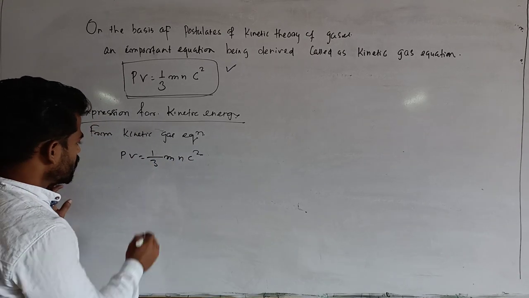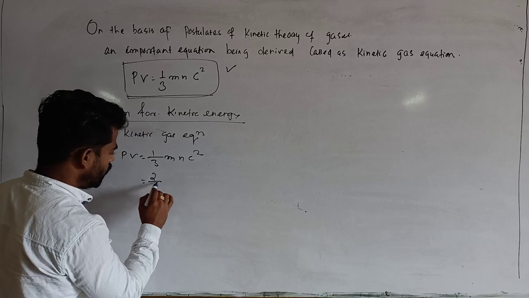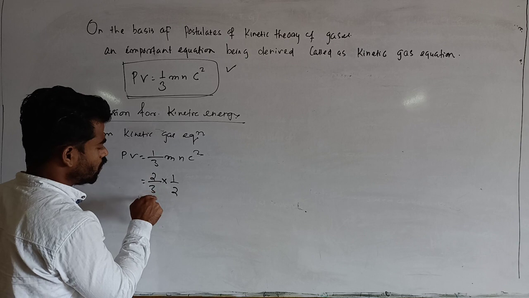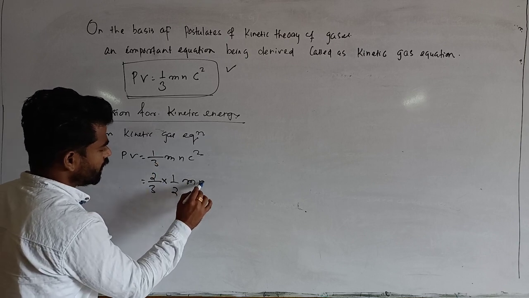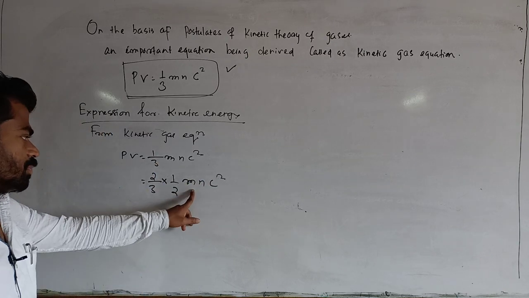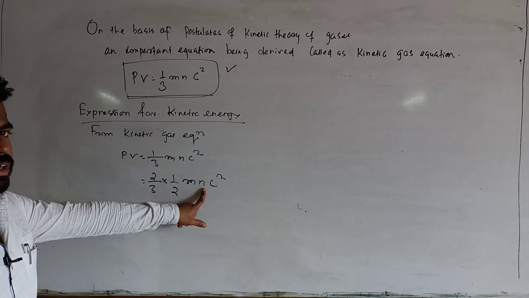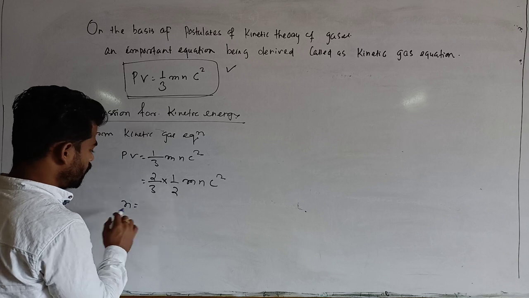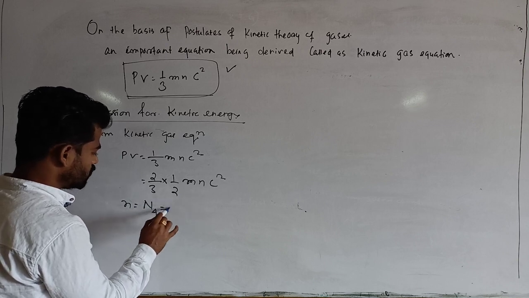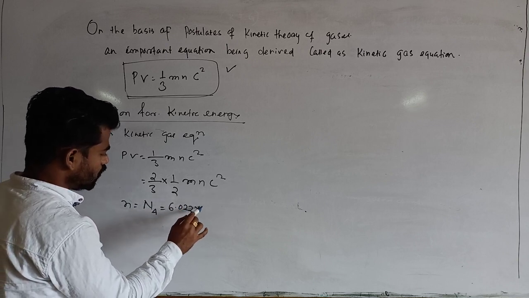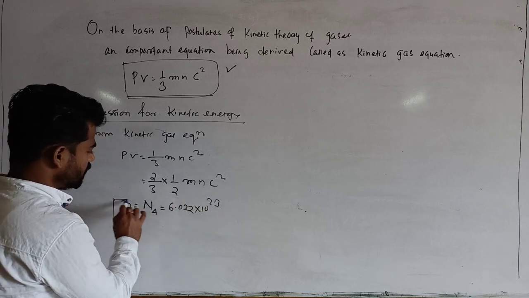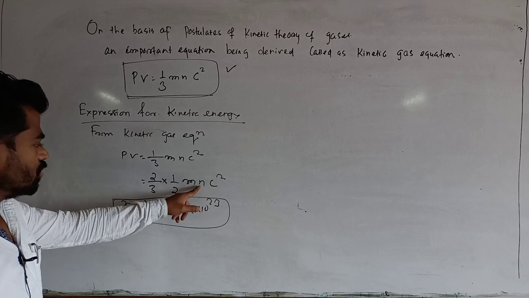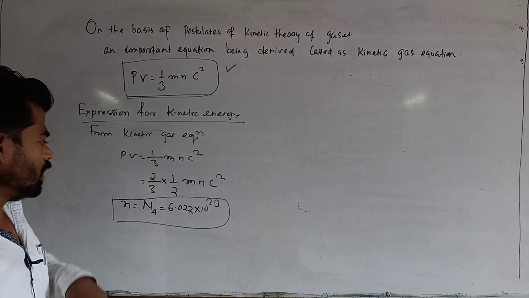Okay beta, so can I write 2 by 3 into 1 by 2? No problem, the 2 cancelled, 1 by 3 as such, mNc square, where m is the mass of a single gas molecule and N is the number of molecules. If I consider N number of molecules equal to Na, Avogadro's number, that means 6.022 into 10 to the power 23 molecules, then once I multiply Avogadro's number over here, this will correspond to its gram molecular mass.